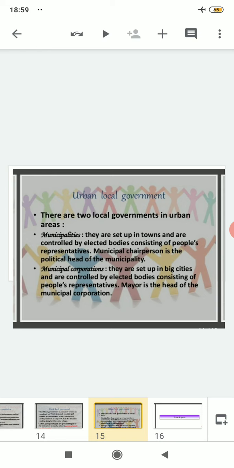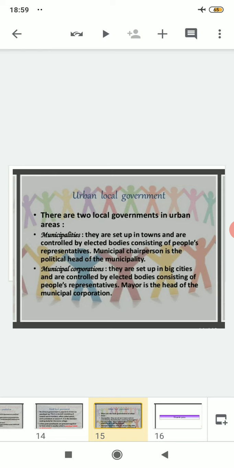And after that, one more head is there, that is known as municipal corporations. And they are set up in big cities. Suppose you assume that the municipality is present in Jorhat, and the municipal corporation is set up in big cities, for example Guwahati. Take the example of Guwahati. So there what is there? There is a presence of a municipal corporation, not a municipality. You have to understand the difference between these. Municipalities are set up in towns and municipal corporations are set up in big cities. And these are controlled by elected bodies consisting of the people's representatives.